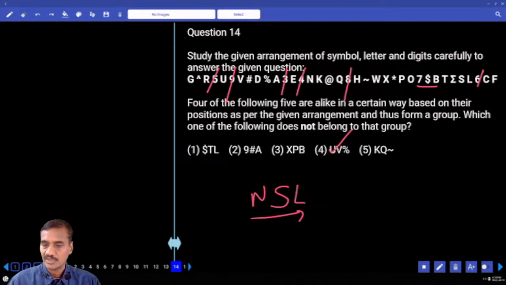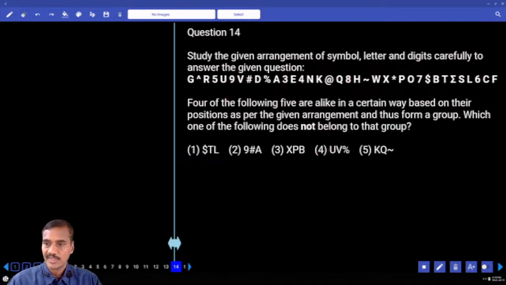Then 14th one. Odd one out. $T and L, $2T plus 2. 1, 2, 3 plus 3. Now plus 2 plus 9 hash a plus 2, 1 2 3 9 and a hash plus 2 and a hash and a hash and a 1 2 3 plus 3. It fits, right? x p and p now x and p plus 2 1 2 3 4. So what is your answer? Choice 3.